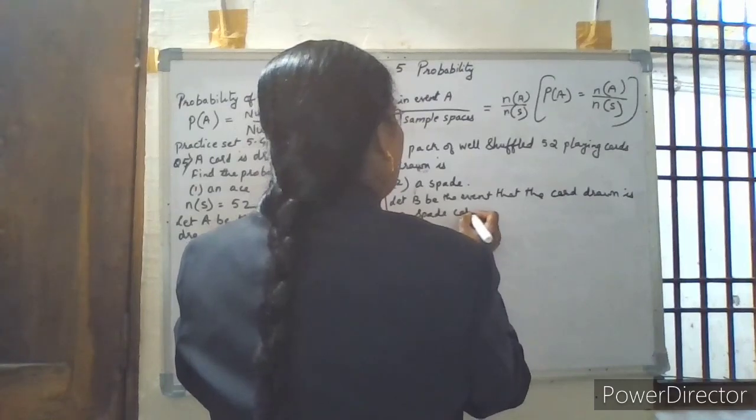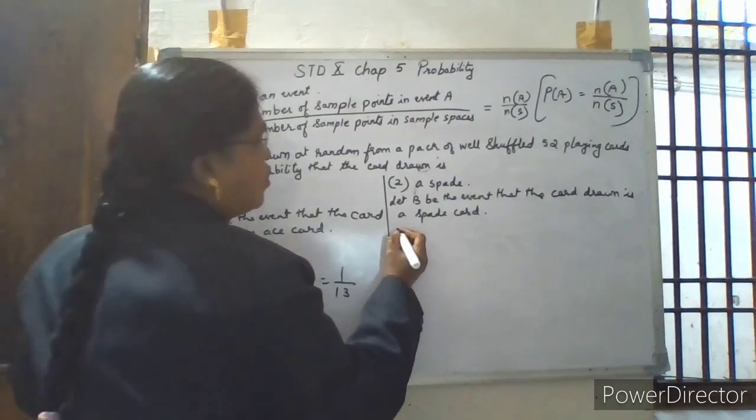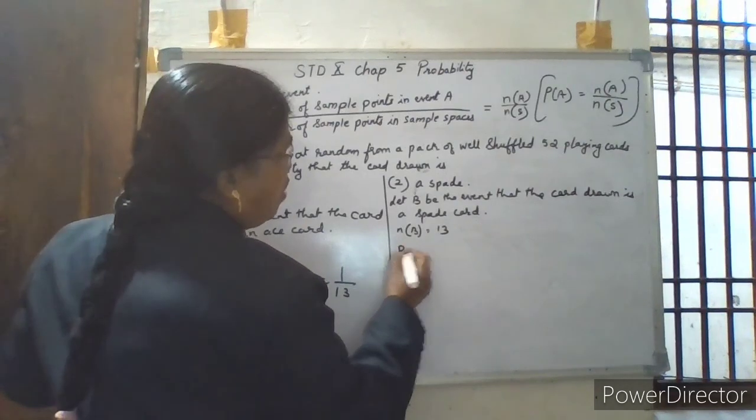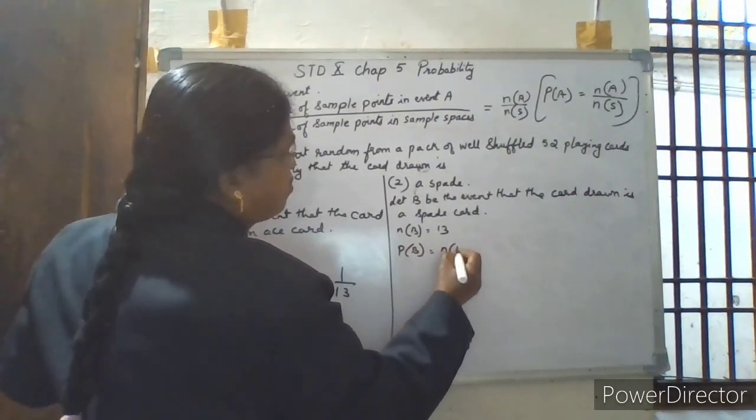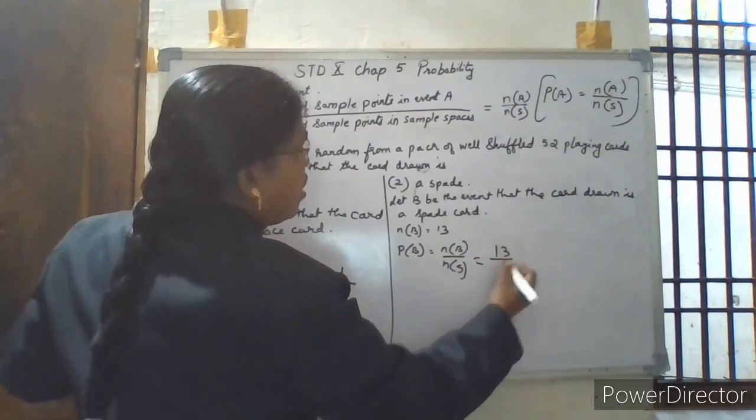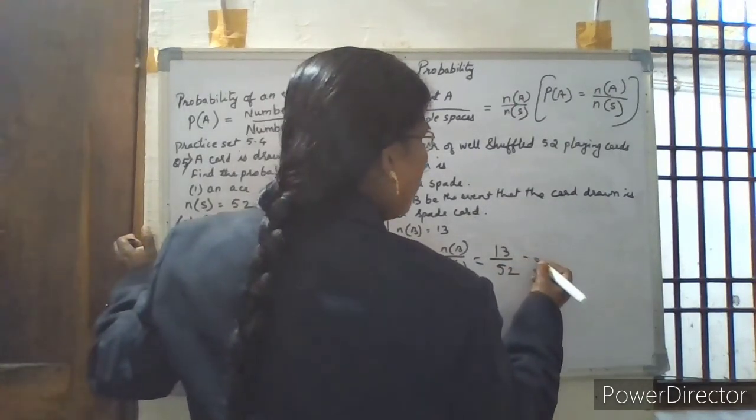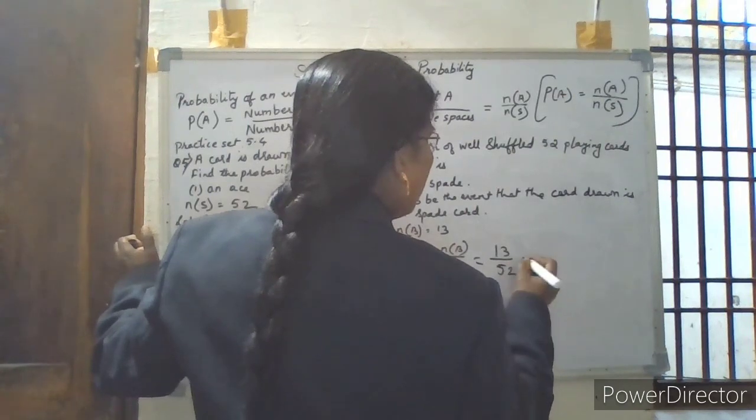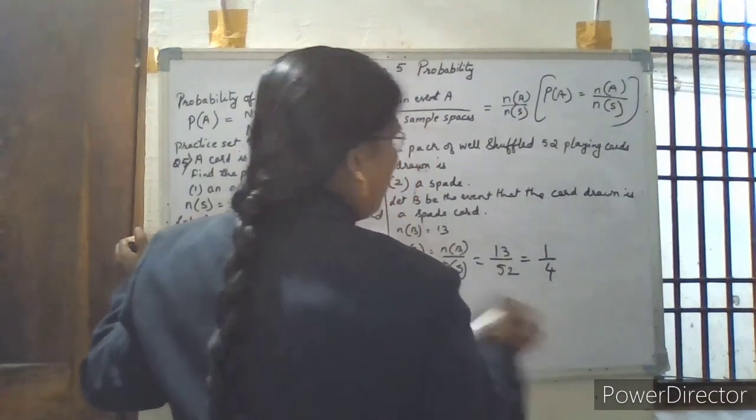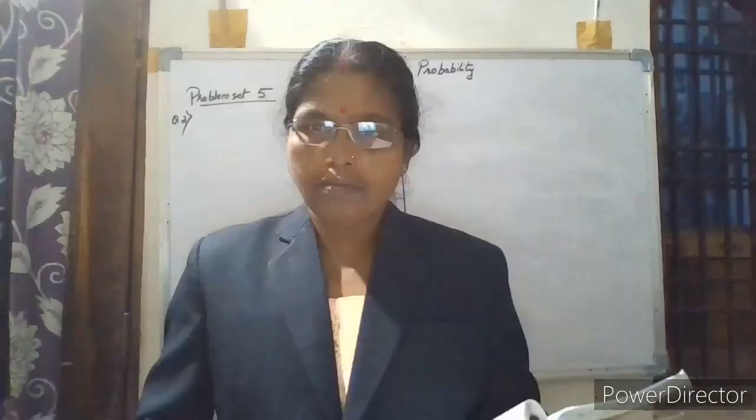So you know that there are 13 spade cards. Therefore, the number of elements of event B is 13. So the probability of event B is equal to the number of elements of event B upon the number of sample points, that is 13 by 52. This is also equal to 1 by 4, because 13 fours are 52. So this is equal to 1 by 4. This is the solution.